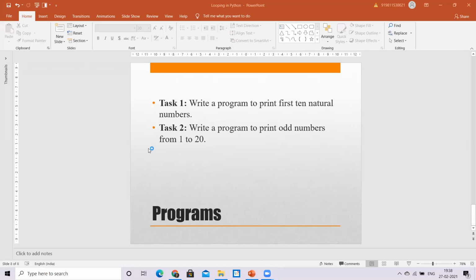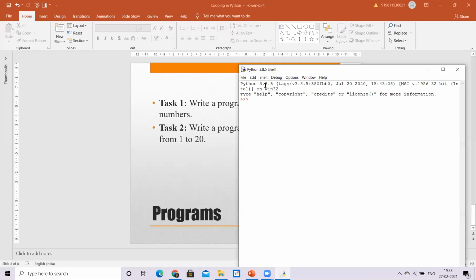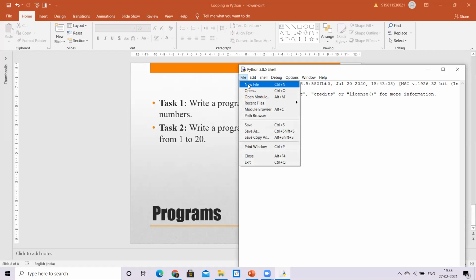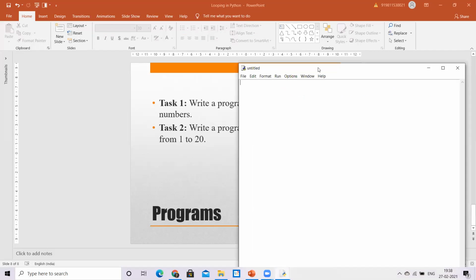And after opening my Python, I want to say maybe the second task, print all odd numbers from 1 to 20. So obviously I'll go File, New File, because I want to work in script mode. So I come here and then I start. I want to print odd numbers from 1 to 20. So when I say odd numbers from 1 to 20, what does it mean? It will be 1, 3, 5, 7, increment of 2 every time, right?